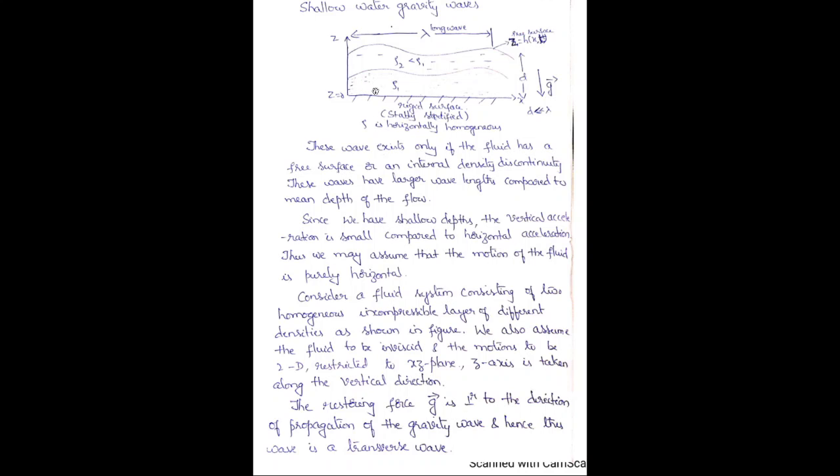In shallow water gravity waves, we know that the restoring force is gravity, which tries to bring the waves back to their mean position. The gravity is perpendicular to the direction of propagation. So the wave is moving in the horizontal direction, and the restoring force is acting vertically, perpendicular to the motion. Hence, this wave is a transverse wave.